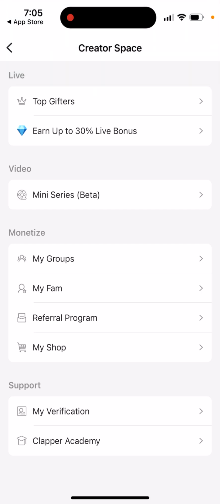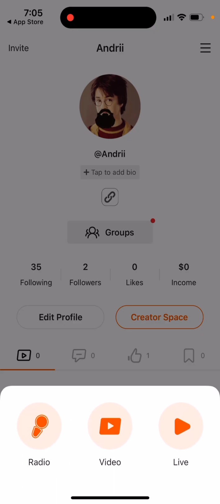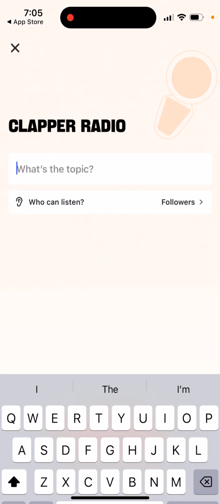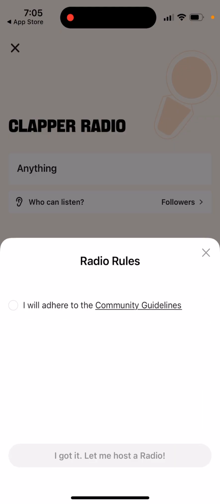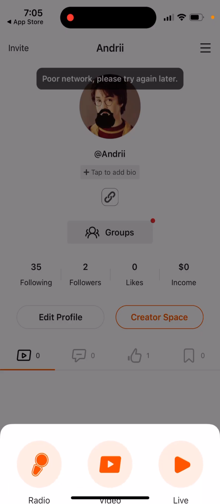It's when it's going viral. So that's just where you have it. And then let me show you how you can go live. If you tap this orange button in the bottom, you can create your own radio. And then, what's the topic? You just create your topic and then start the radio. So basically that's how you can start it.